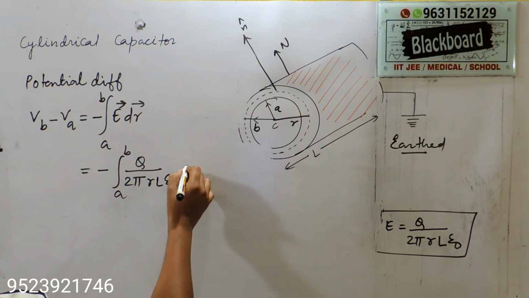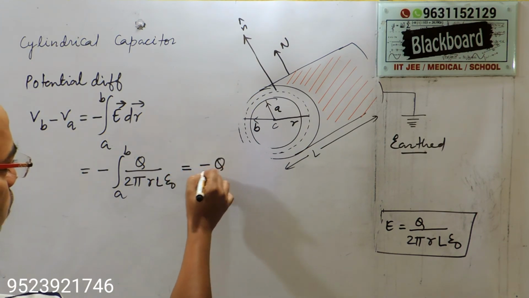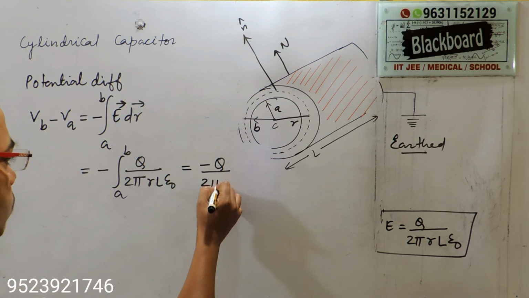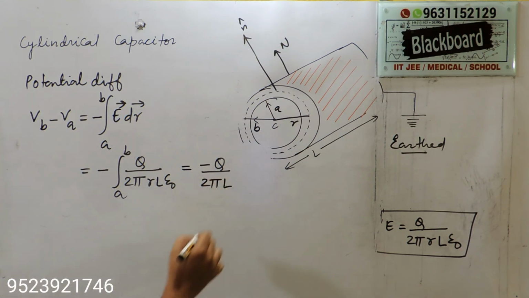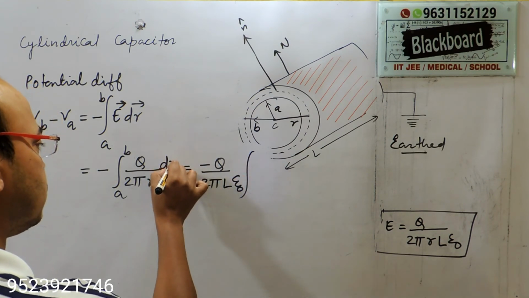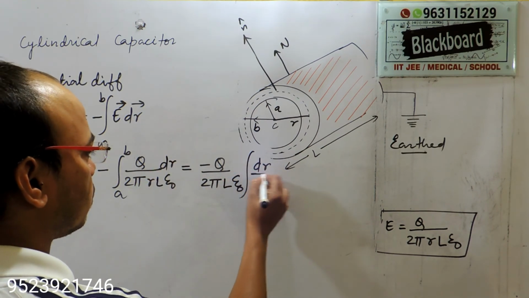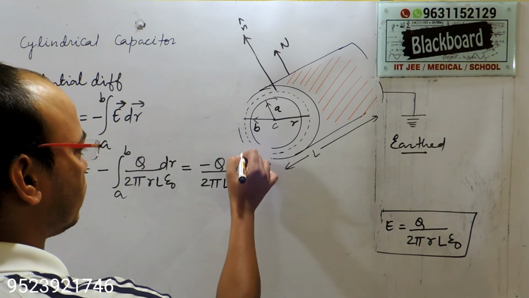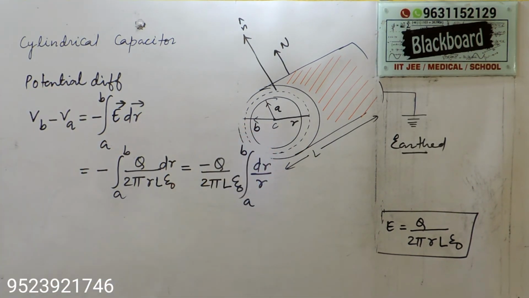Now integrate. This is a constant term, so q by 2 pi L epsilon naught goes outside the integration, and we have the integral of dr by r from A to B.